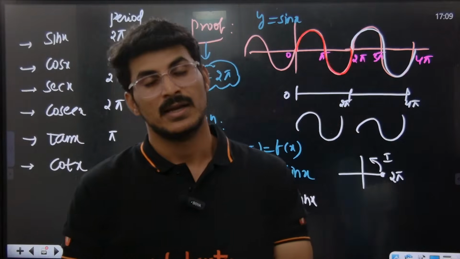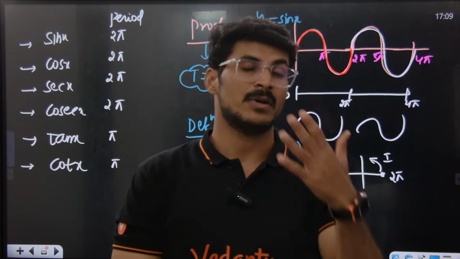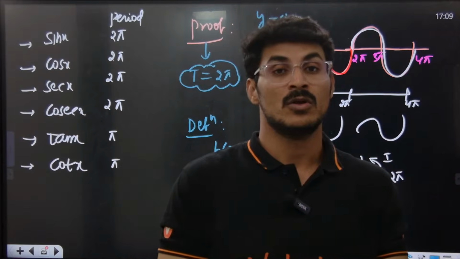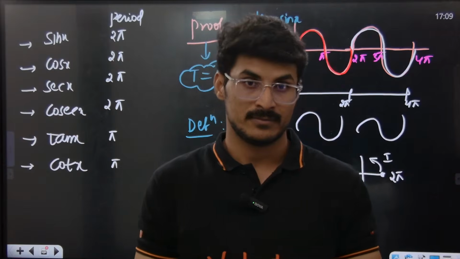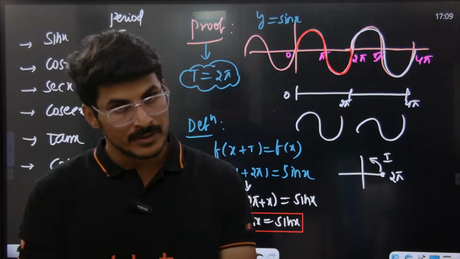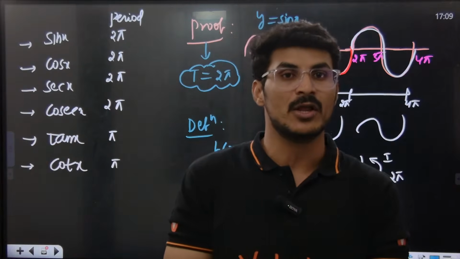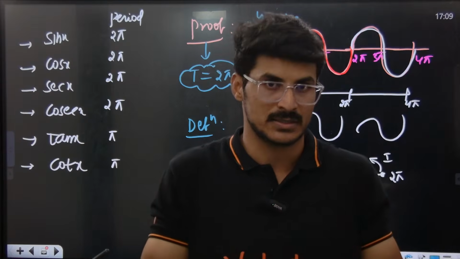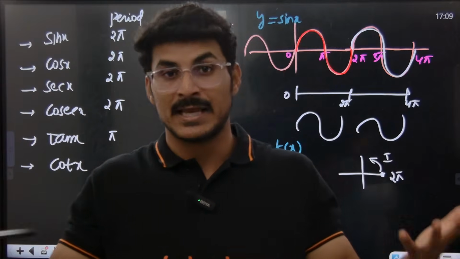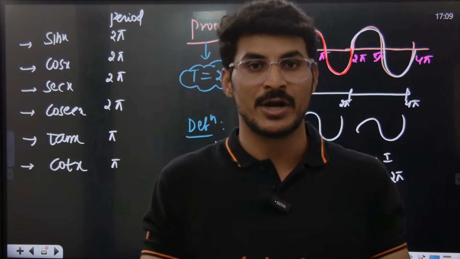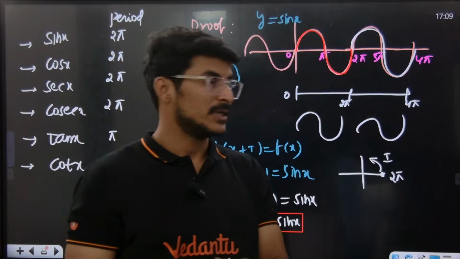Signum function, sorry, functional equation, sorry, fractional part of x. The fractional part function is also a periodic function with a period of 1. Not necessarily only trigonometric functions, non-trigonometric functions can also be periodic. Example, fractional part of x is a non-trigonometric function. Is it also periodic? Its period is 1. How, sir?